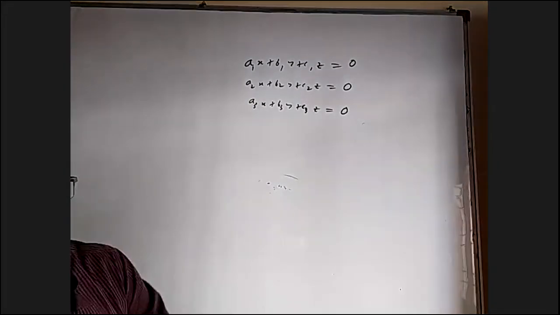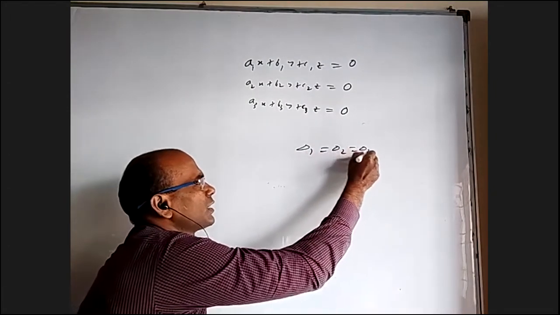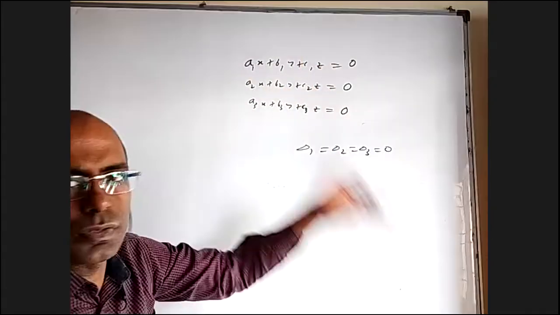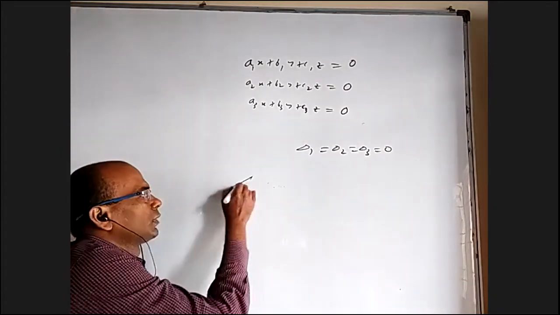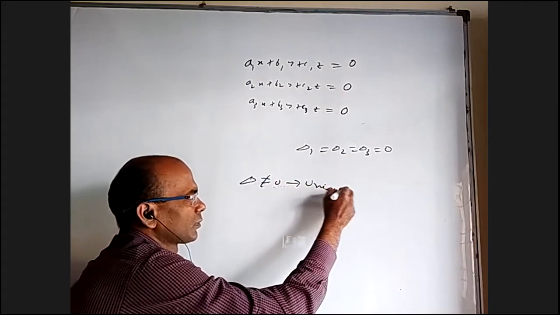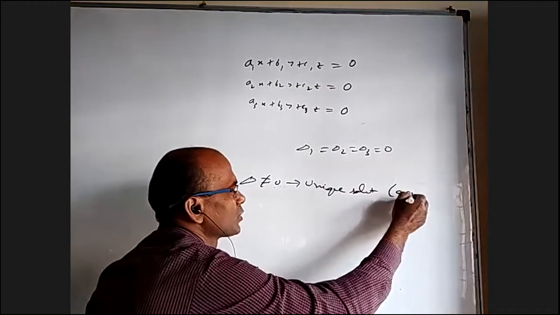Now here, delta 1, delta 2, delta 3 are already 0. Because in the 3 by 3 matrix, if you remove the first column and substitute zeros, you'll get 0 only. Second, if delta is not equal to 0, it is a unique solution. And that unique solution is 0, 0, 0 only.